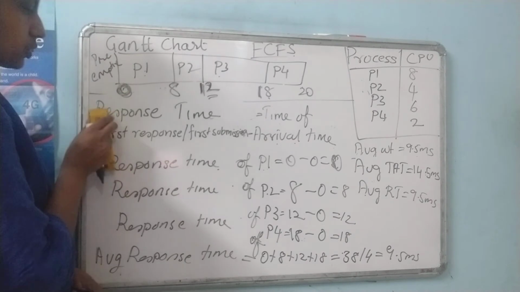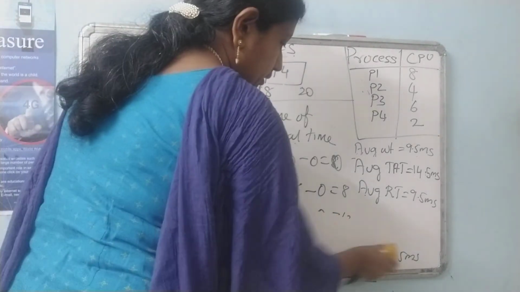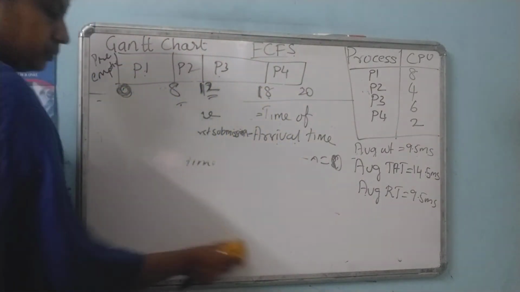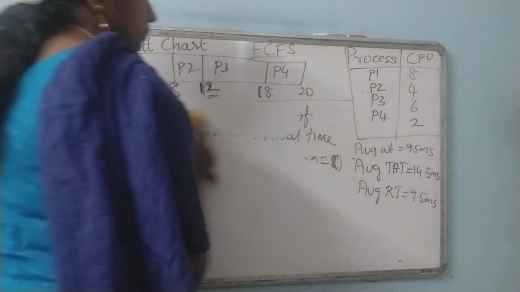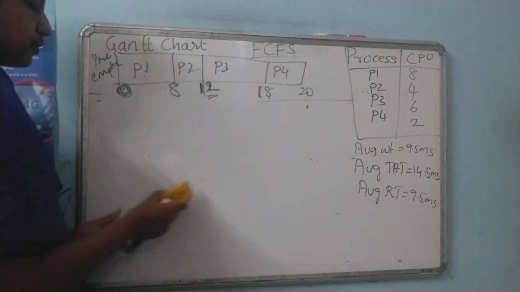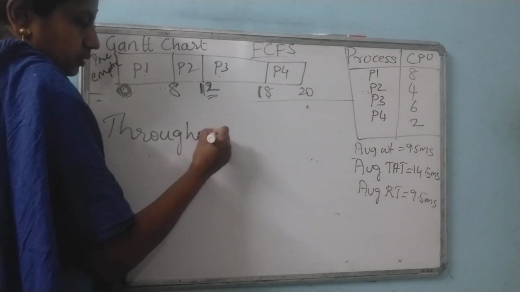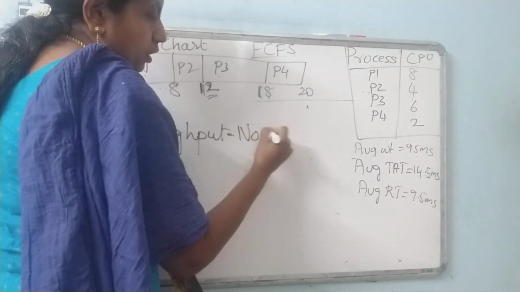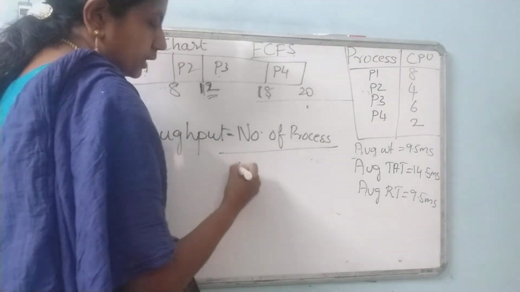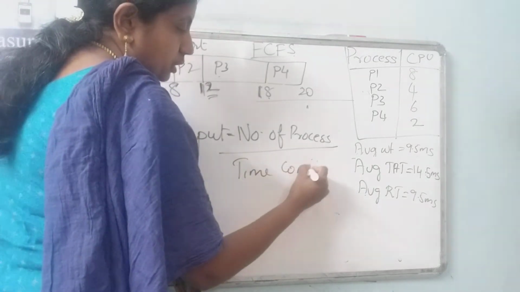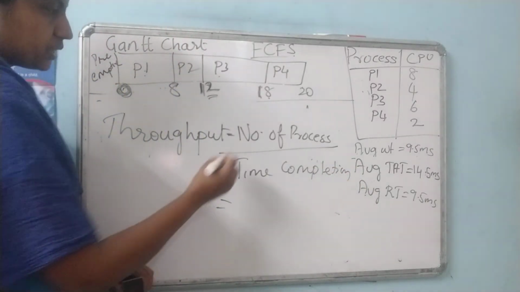Last is throughput. Throughput is quite simple to calculate. The formula for throughput is number of processes by time of completion. So throughput is equal to the number of processes.